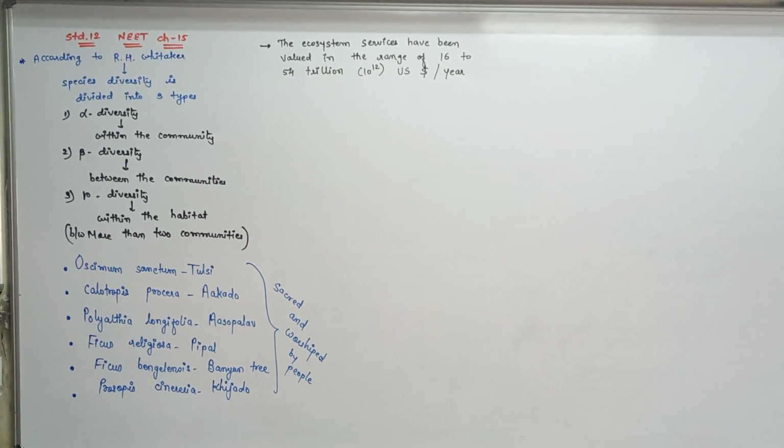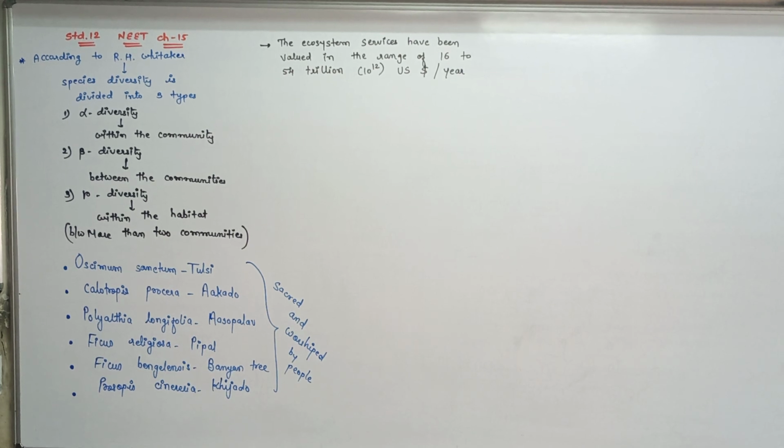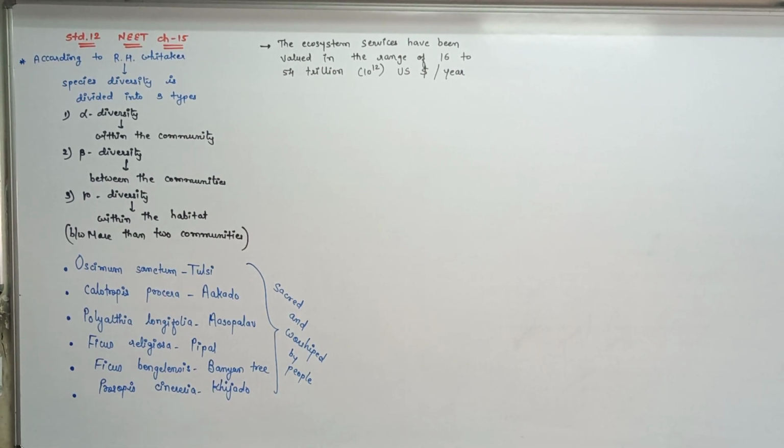India is the origin place of 166 species of crop plants and 320 species of wild relatives of cultivated crops.